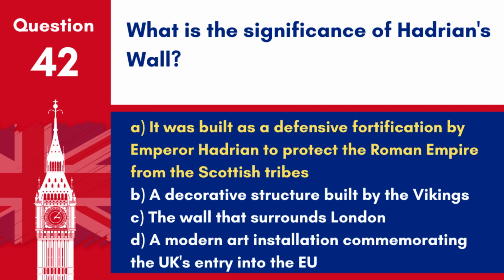Answer. A. It was built as a defensive fortification by Emperor Hadrian to protect the Roman Empire from the Scottish tribes. Hadrian's Wall is a significant historical monument marking the northern limit of Roman Britain.